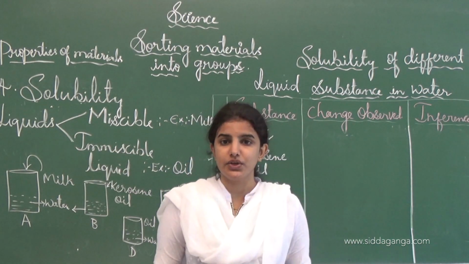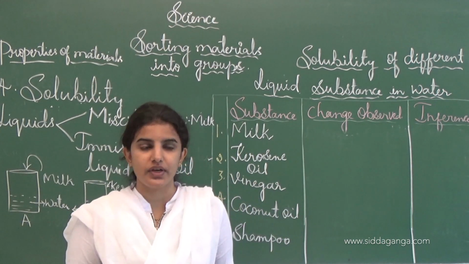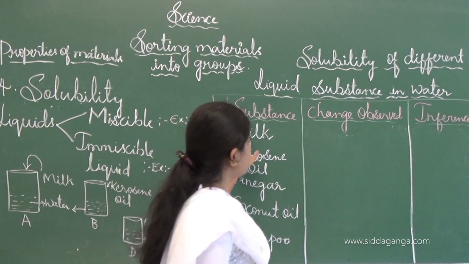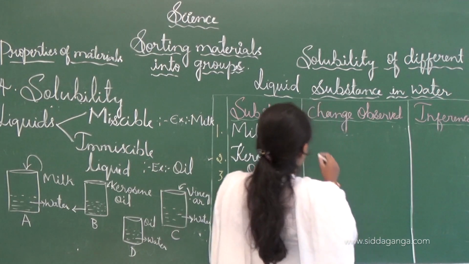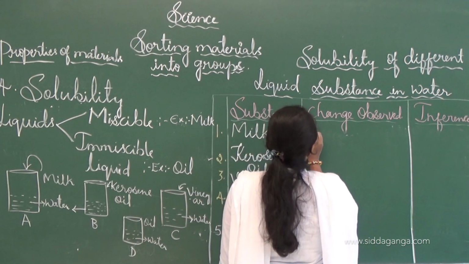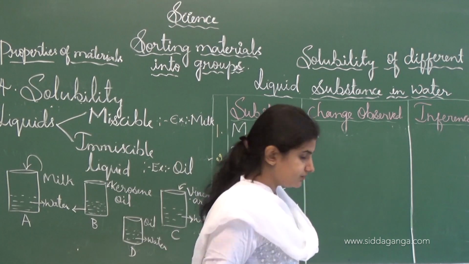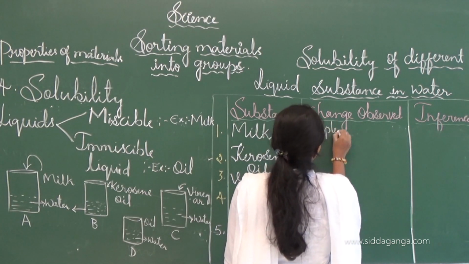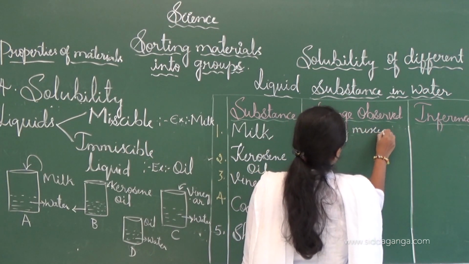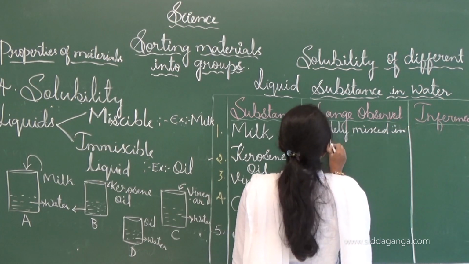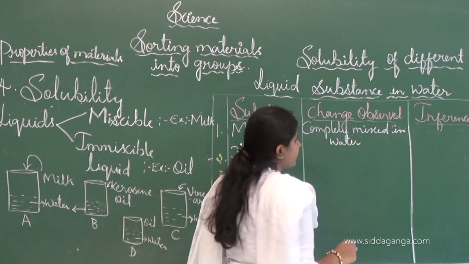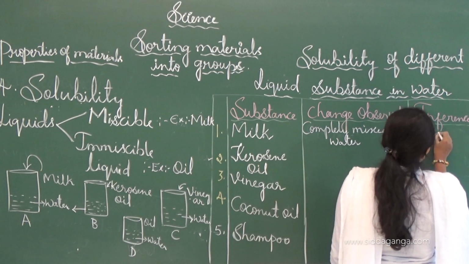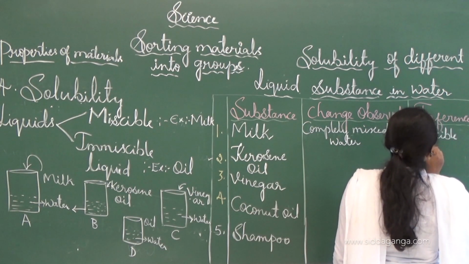See, the following table gives us the information about the different types of liquid, the changes we observe, and the inference we come to know. The first one is milk. Milk is completely mixed in the water, and inference means nothing but the result. Milk is a miscible liquid.